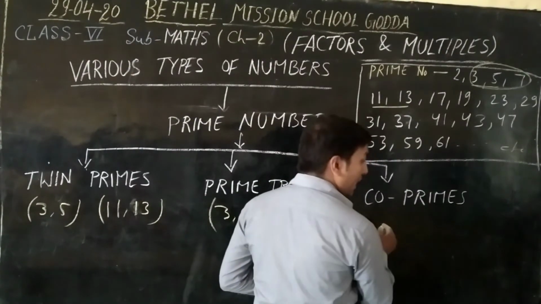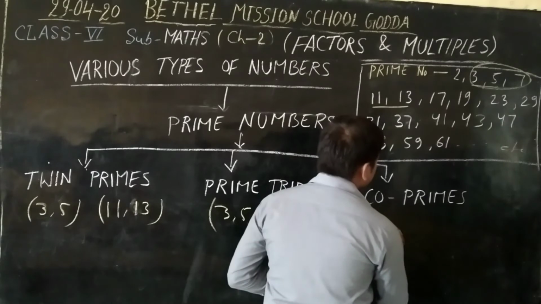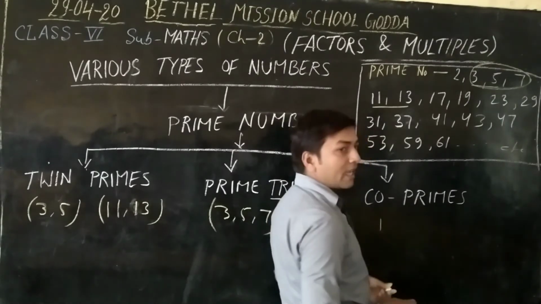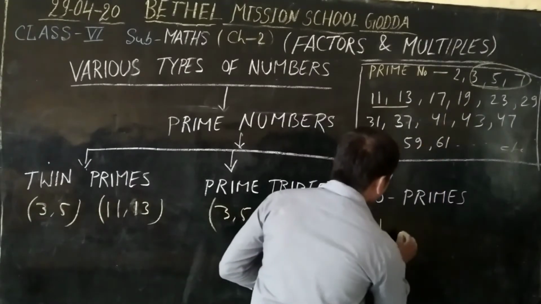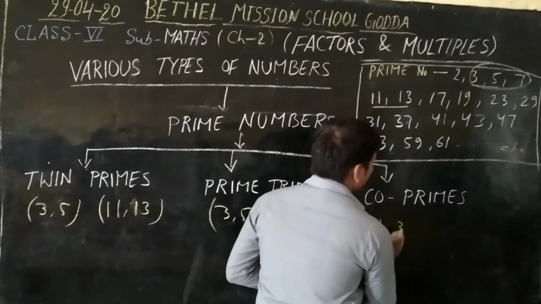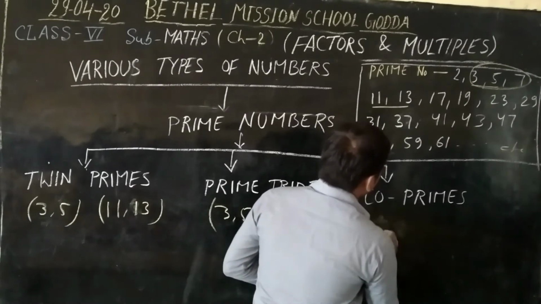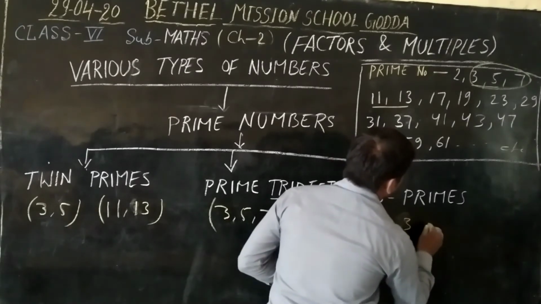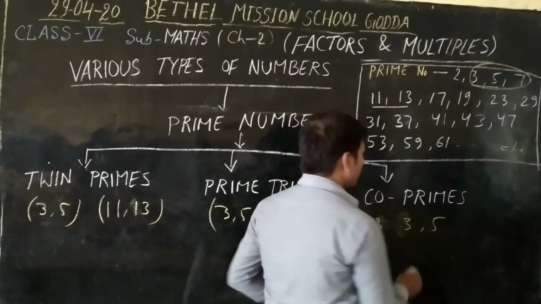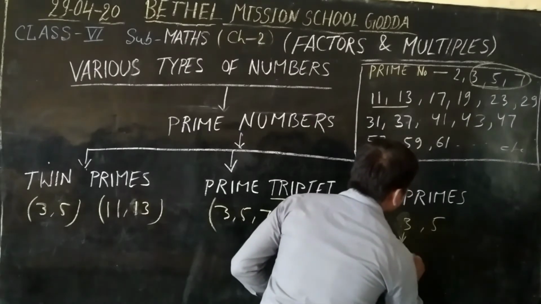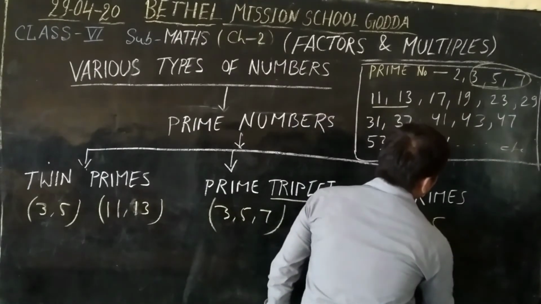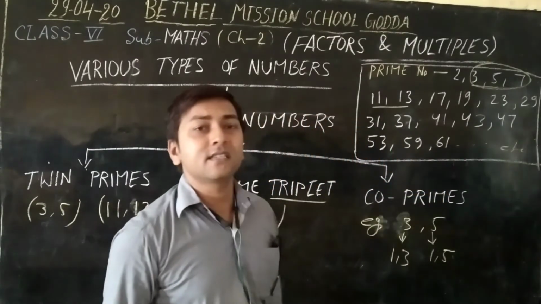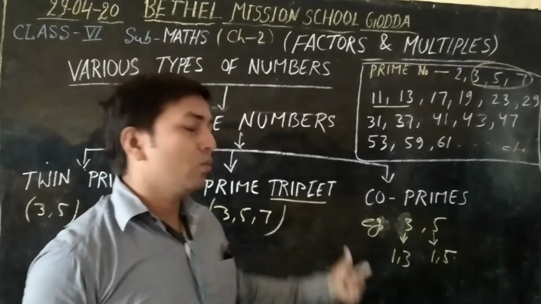For example, taking prime numbers, 1 and 3. Another example I am taking is 3 and 5. The factors of 3 are 1 and 3, and the factors of 5 are 1 and 5, and the common factor is only 1.